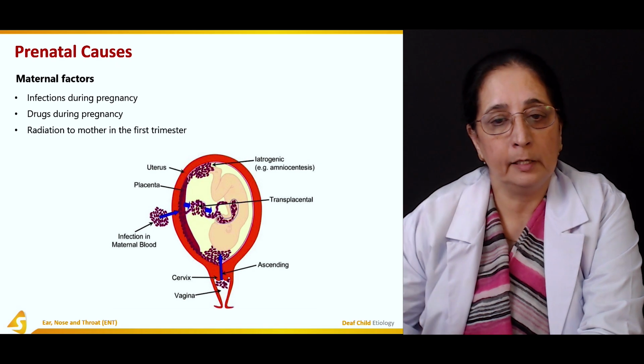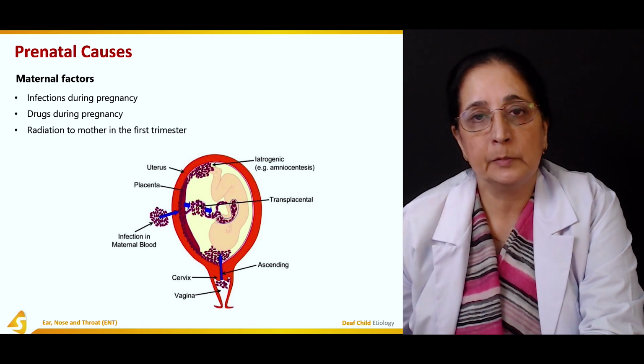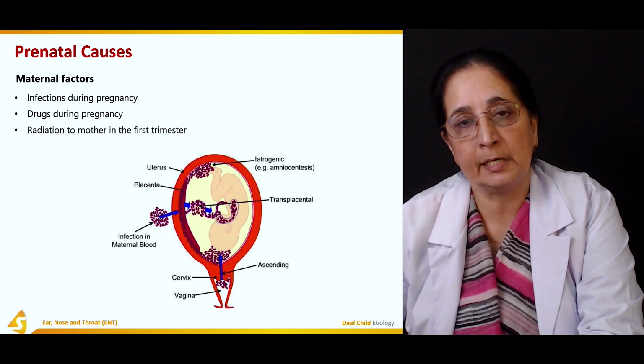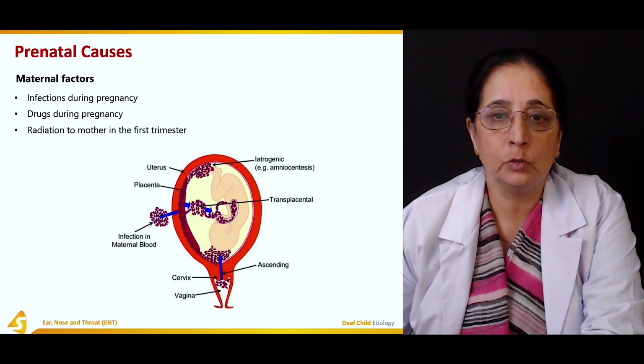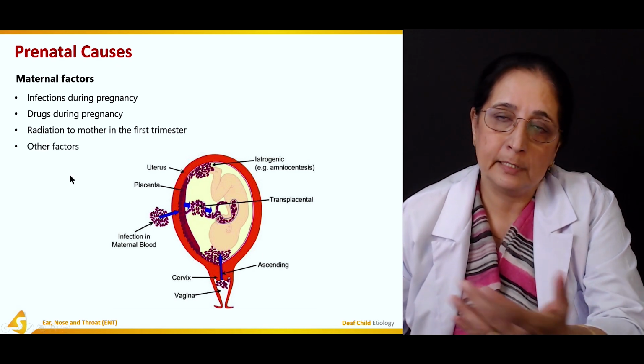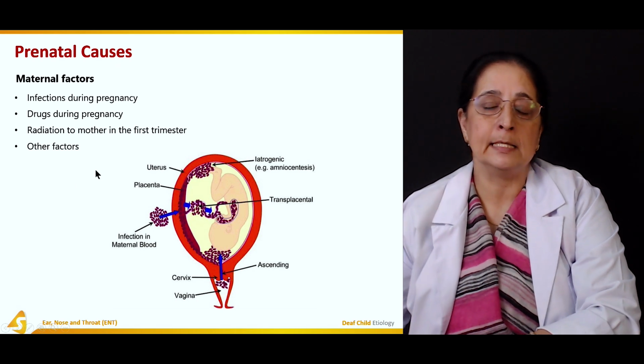Then we have radiation. If mother is getting radiation, especially during the first trimester when the organs are developing, that can lead to deafness.